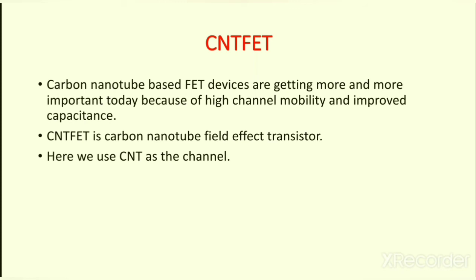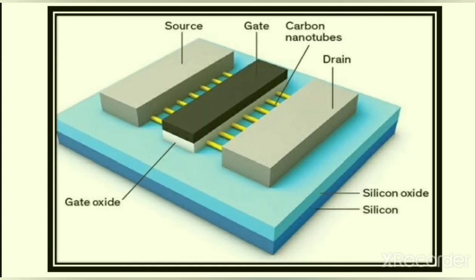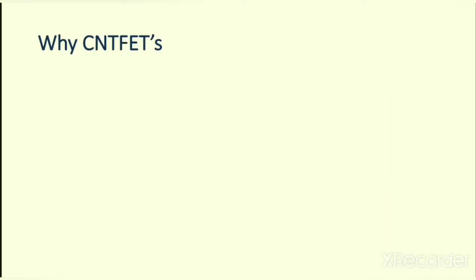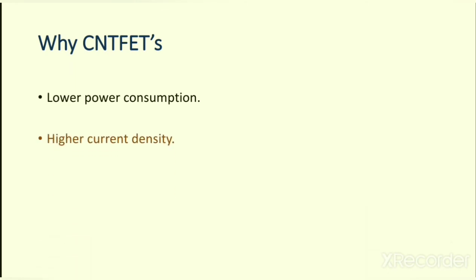In devices like FET, we have 3 terminals and we use the channel as CNT, carbon nanotubes. So in this picture you can see the source, gate and drain terminals. The channels are made up of carbon nanotubes. So when we make the channels using carbon nanotubes, we have mainly three advantages. They are lower power consumption, the second one is higher current density, and the third one is faster operation speed.